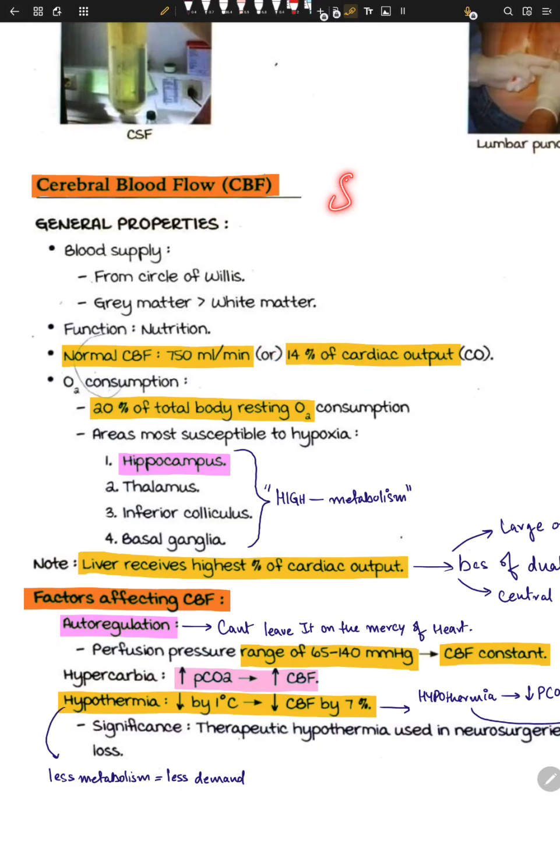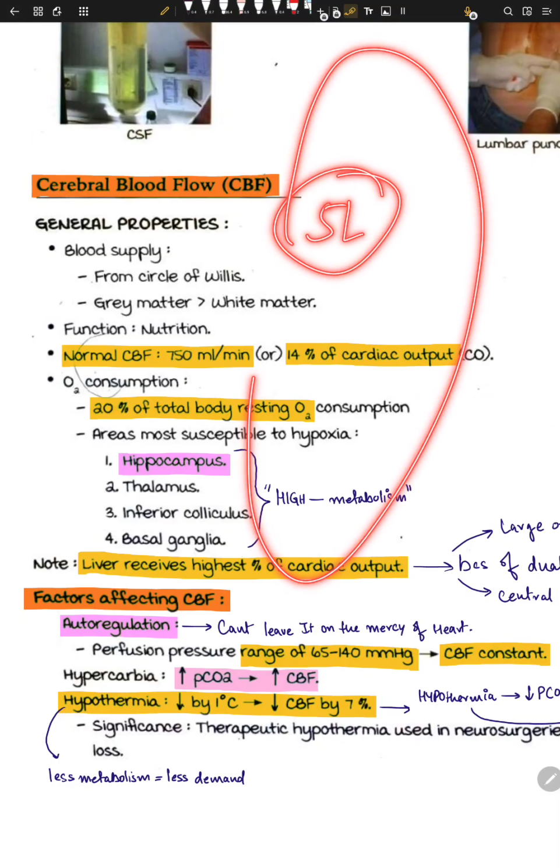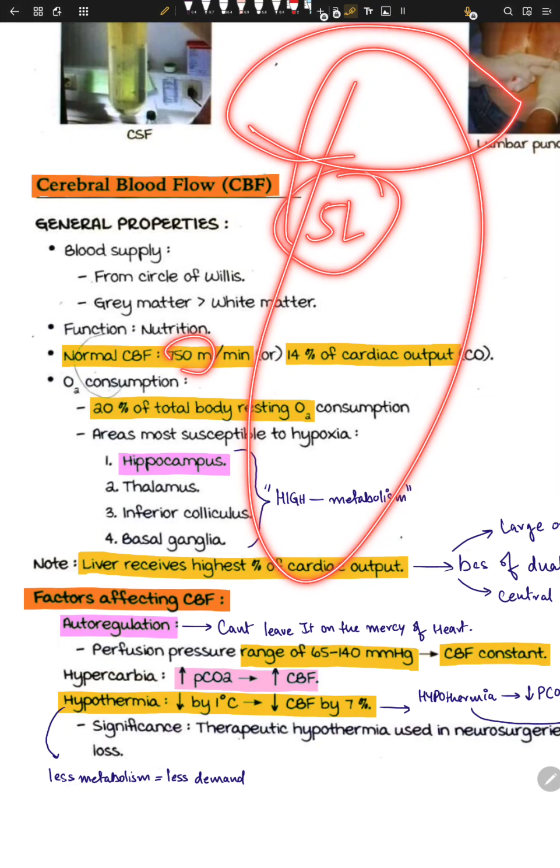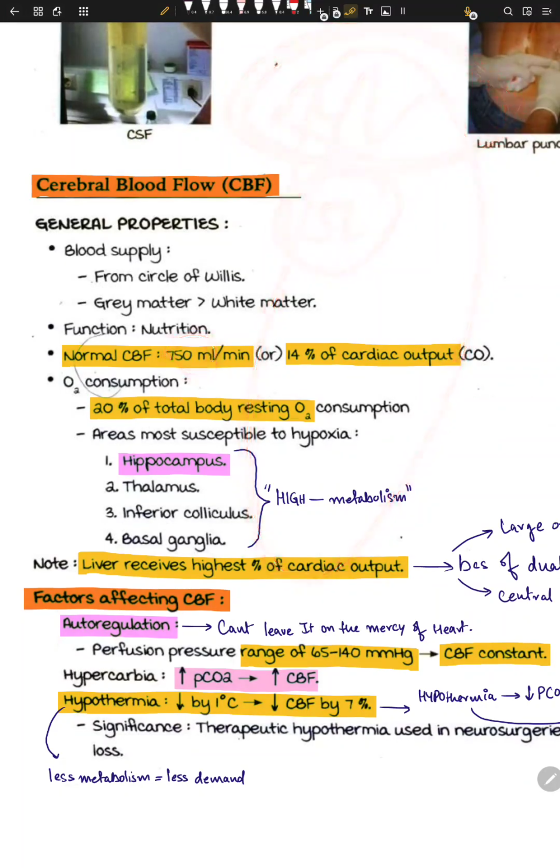We have around 5 liters of blood at one instant. And what happens is that this 5 liters actually moves inside your body, and this 15% of 5 liters is around 750 ml, and 750 ml is the priority of the brain. So this is very important.